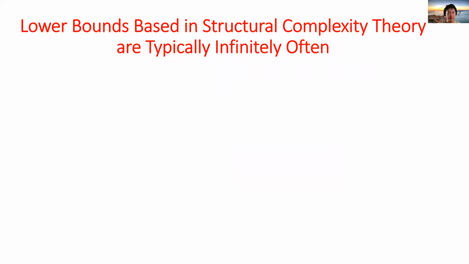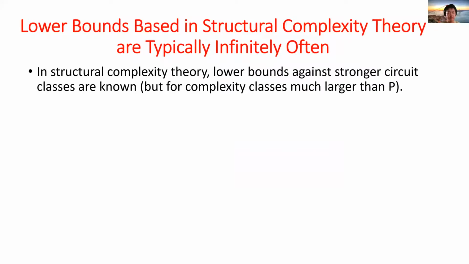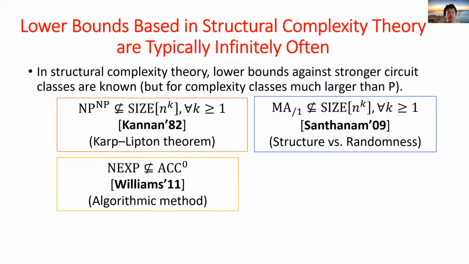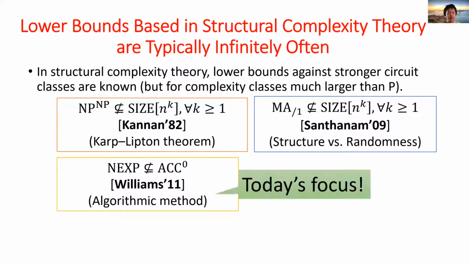In structural complexity theory, people are able to prove some lower bounds against stronger circuit classes, but for complexity classes much larger than P. For example, the fixed polynomial size lower bounds for the class MA/1, the class MA with 1 bit of advice, proved by Santhanam. The third example is the superpolynomial lower bounds for ACC0 circuits, proved by Williams' algorithmic method. We will discuss the algorithmic method in detail later.